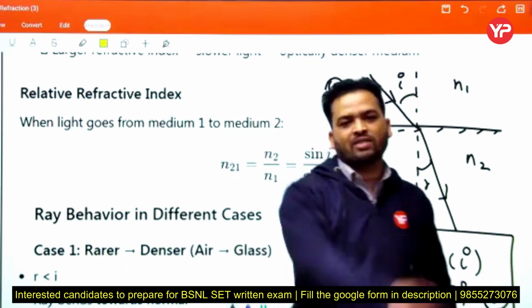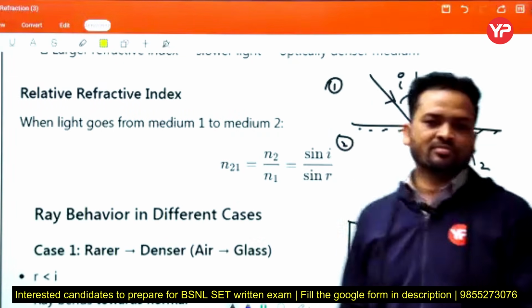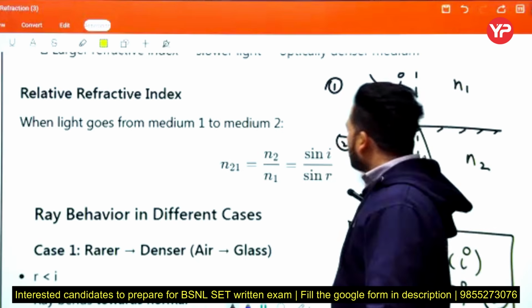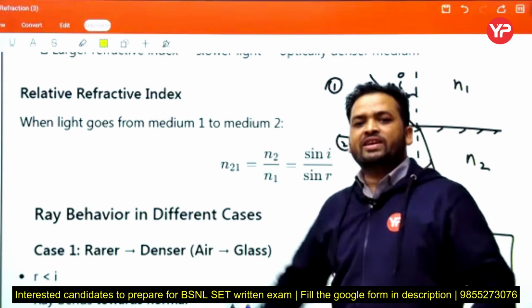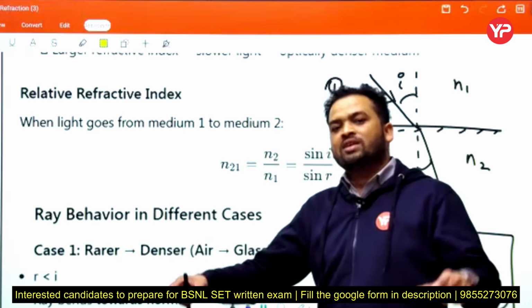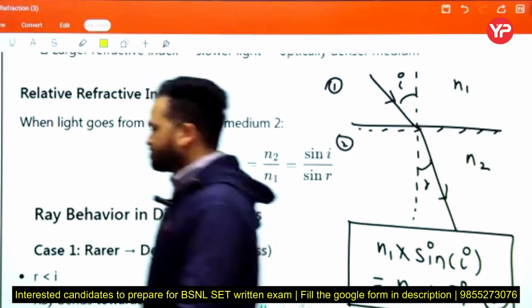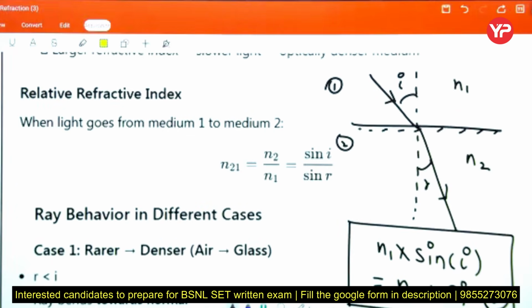Confirm in the chat box or by audio. If we put the refractive index of both media in this equation, or in Snell's law, then we get a fixed value or a variable value? Tell me. Constant. Pratibha, answer me. Constant.